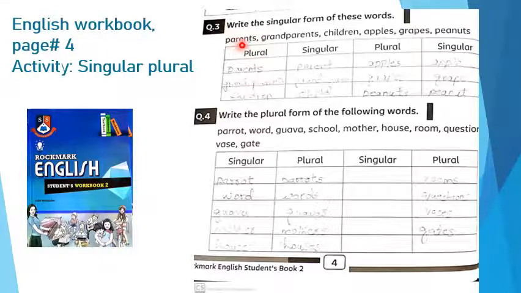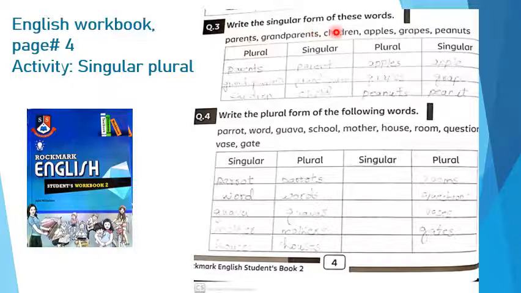Parents, P-A-R-E-N-T-S, parents. S is used here, so it is plural form. So write parents in plural form. Similarly, the singular of parents is parent, P-A-R-E-N-T, parent. Okay, let's move towards second word, grandparents. Again, S is used here, so it is the plural form. So write here grandparents, and the singular form of grandparents is grandparent. Simply you remove S from this word.